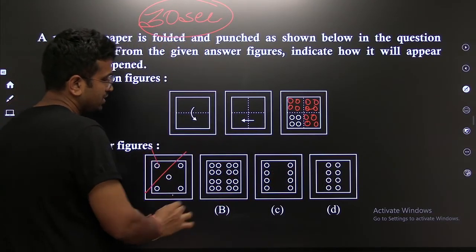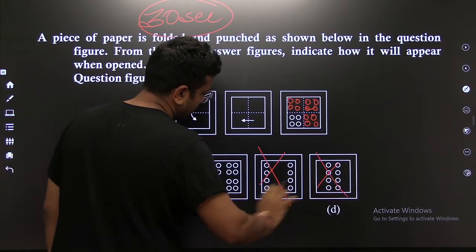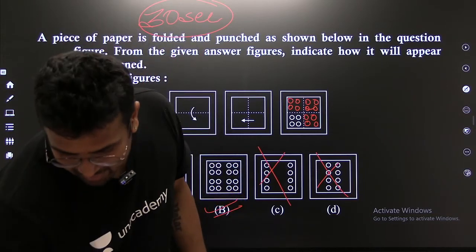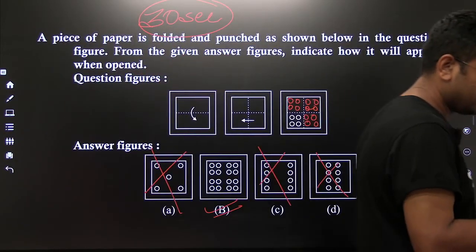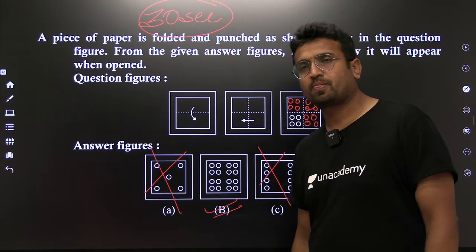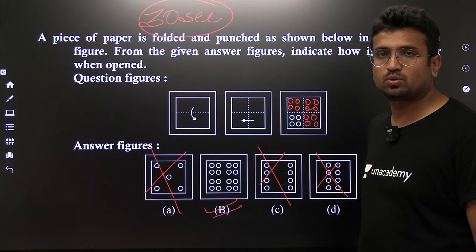This is not the answer. Definitely not the answer. And this is the answer. Very, very well done. Right? Is it fine, everybody? Is it clear to all? I do believe that it is absolutely clear.